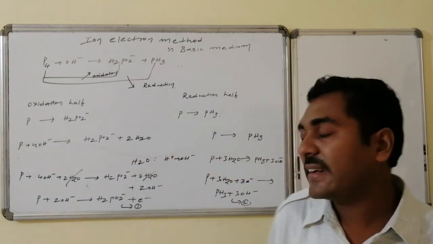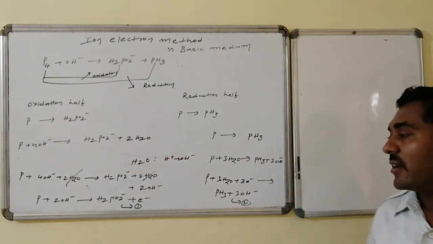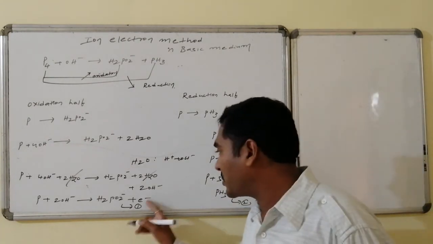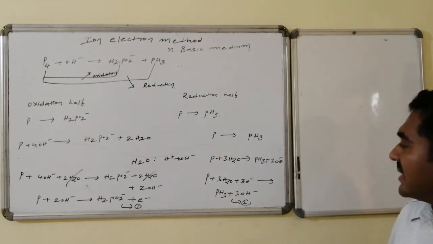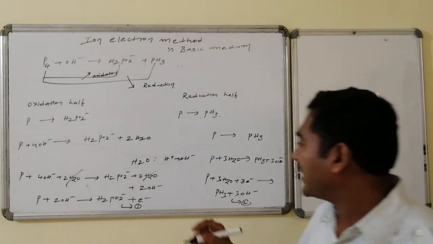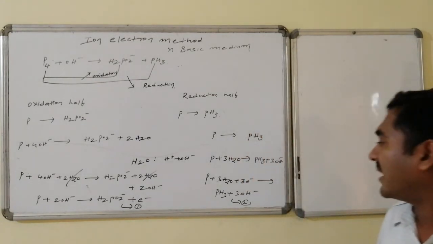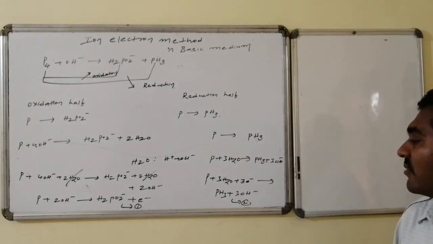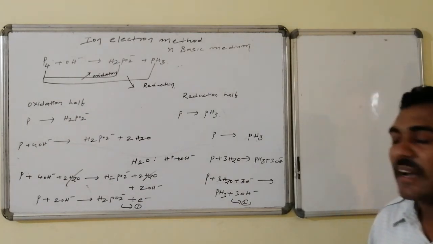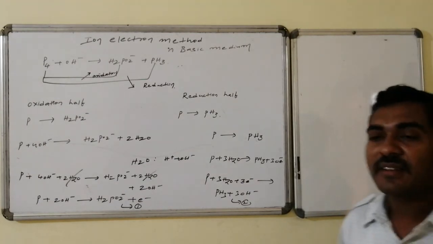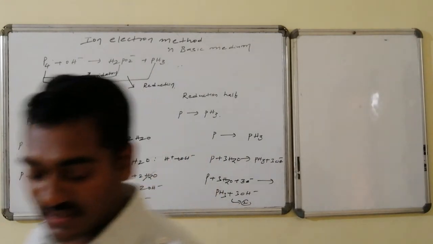To validate the law of conservation of electrons, it should produce 3 electrons, whereas it is taking 3 electrons. Now I have to multiply this equation by 3 and this equation by 1. Adding one to the other, we get the total balanced ionic equation.